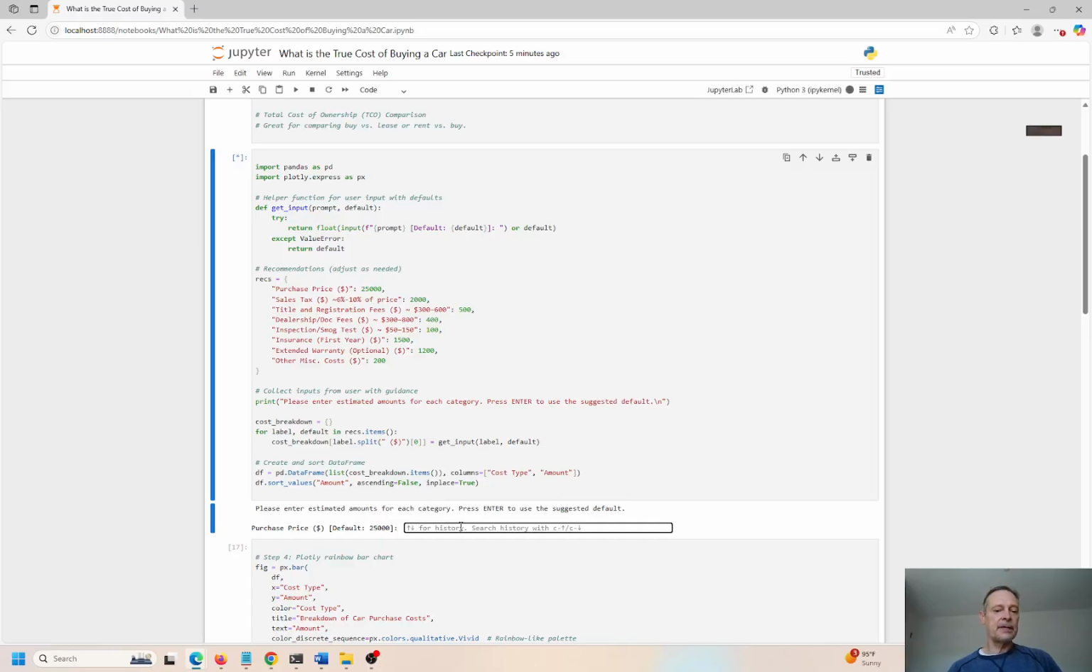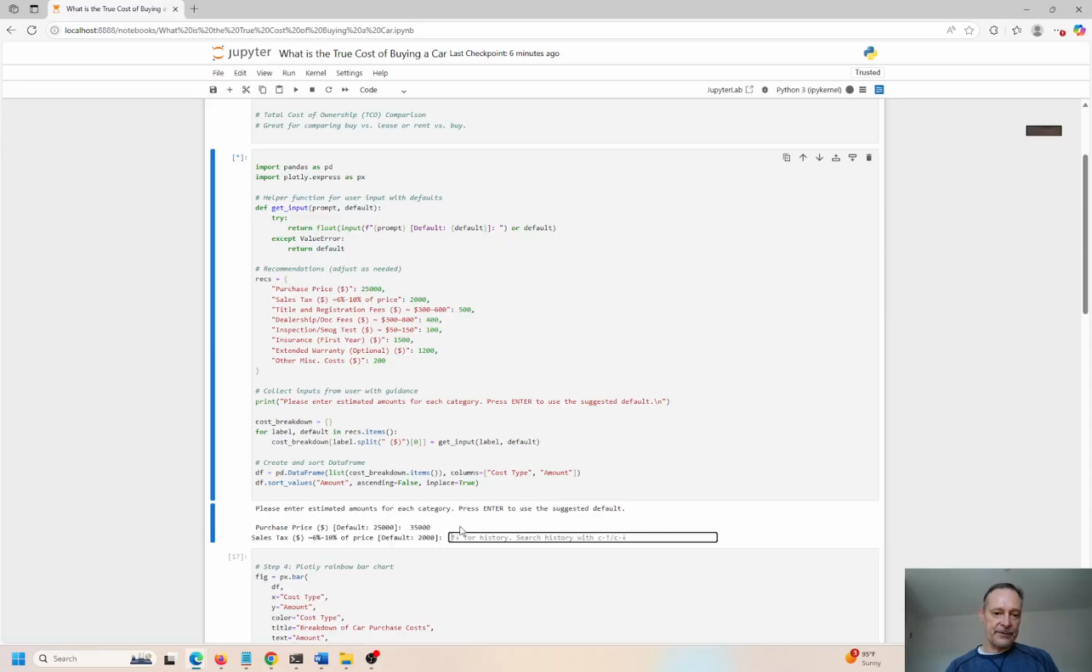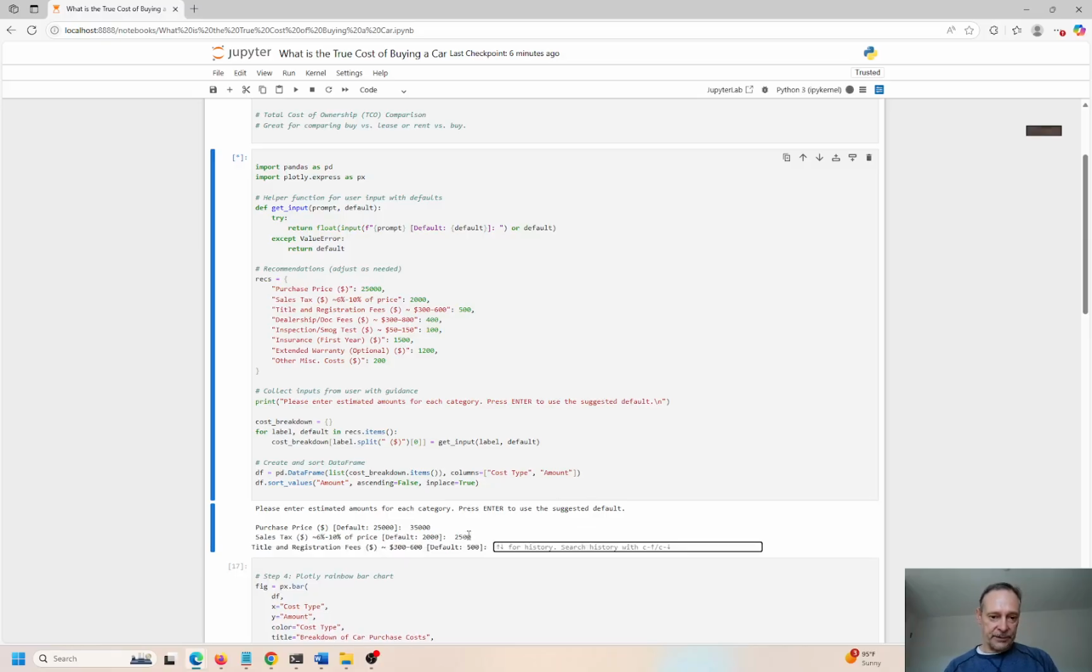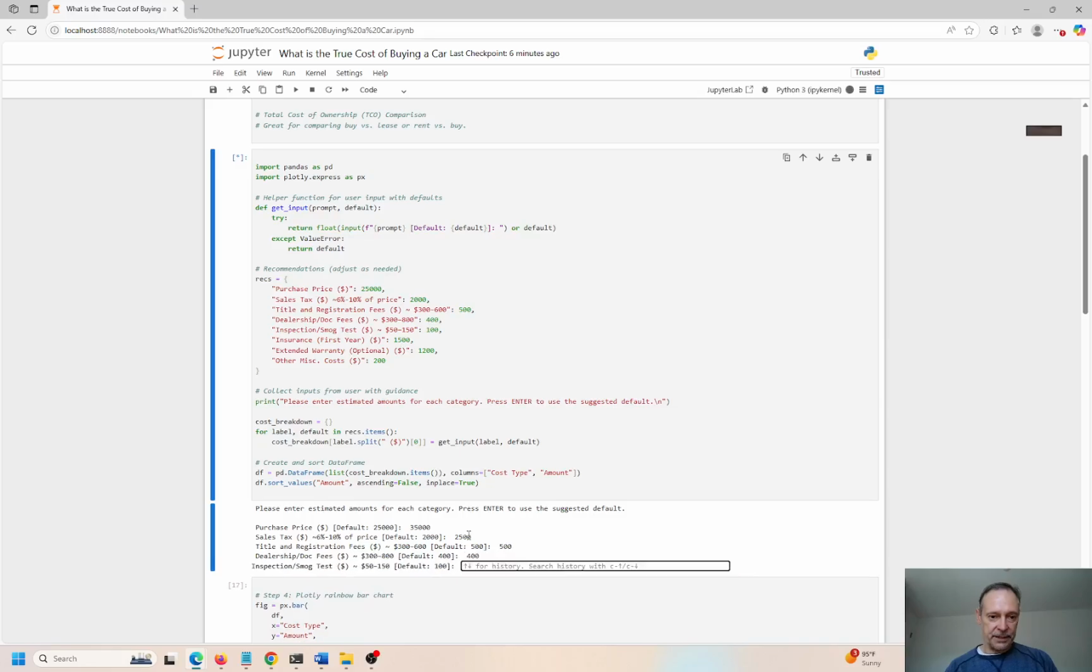Let's do another example. The car is a little bit more expensive this time, $35K for the car. Sales tax, I'm going to put in, last time I put in a percent, that was the problem. It was $8. I was thinking 8%. I'm going to put in $2,500 for sales tax. Title and registration fee, $500, I think, is a good baseline number. $400 for the dealership registration. Inspection smog, probably $50. I don't think that's a huge hit.